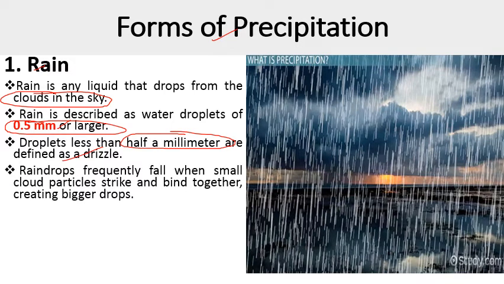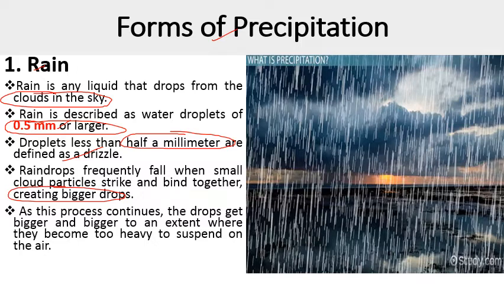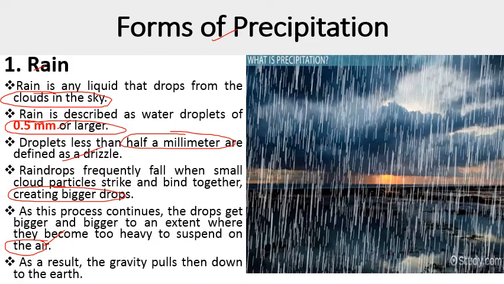Raindrops frequently form when small cloud particles strike and bind together, creating bigger drops. As this process continues, the drops get bigger and bigger to an extent where they become too heavy to remain suspended in the air and they drop down to the Earth's surface. As a result, gravity pulls them down to the Earth. So rain is a form of precipitation where the droplet size is 0.5 millimeter or larger. Then we call it rain. If its size is less than half a millimeter, then we call it drizzle.